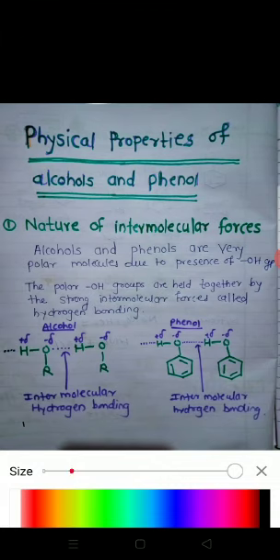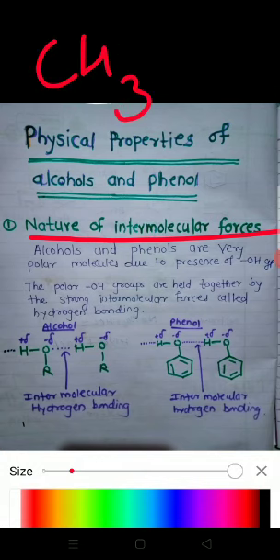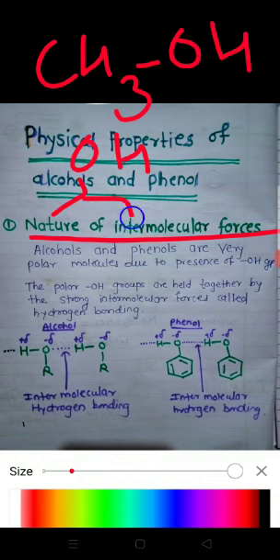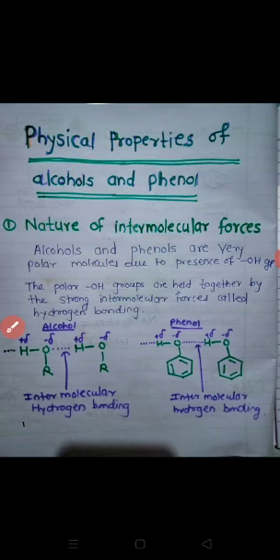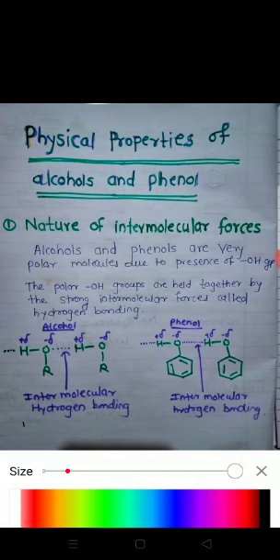Nature of intermolecular forces, see here, alcohols and phenols are very polar molecules due to the presence of OH group. As OH group is present in both alcohols and phenol, see here CH3OH, and in phenol, both having OH group. Hence both alcohols and phenols are very polar molecules, and due to the presence of OH group there is a strong intermolecular force called hydrogen bonding.